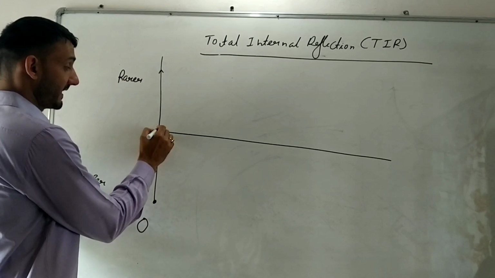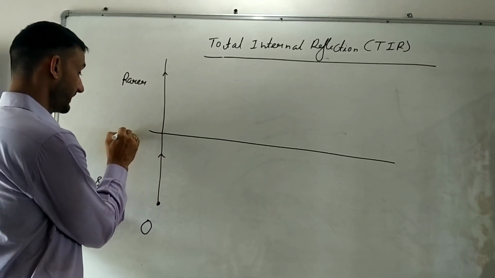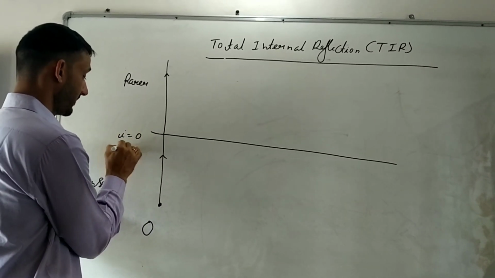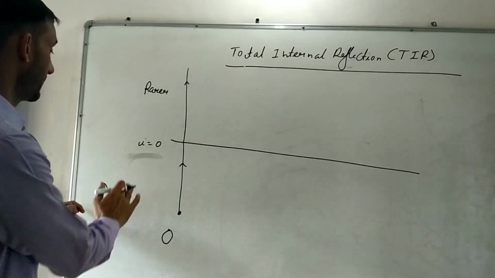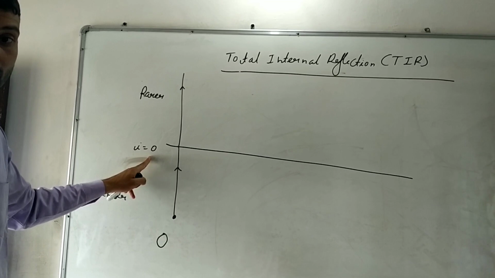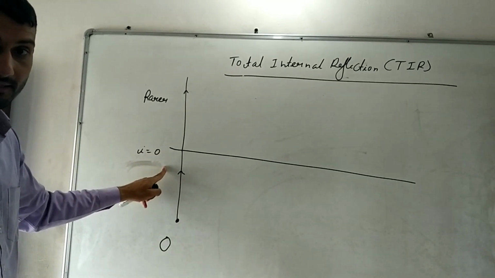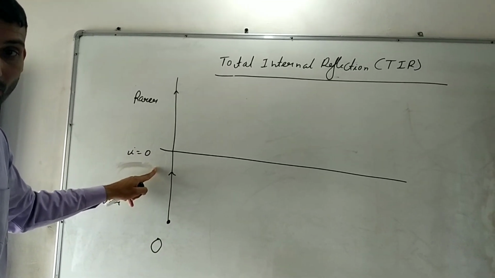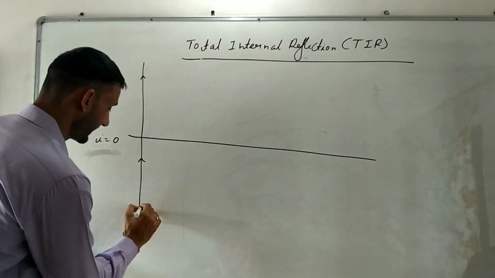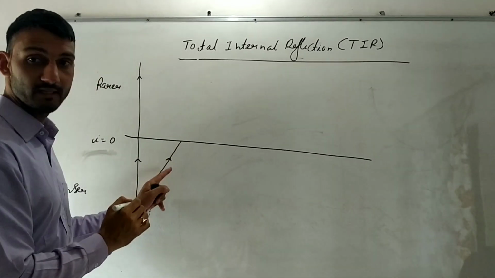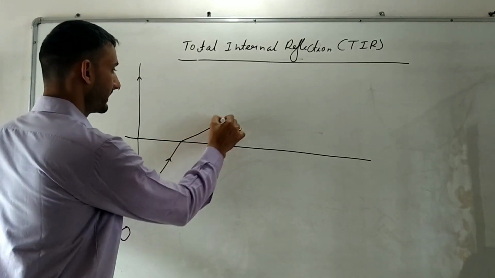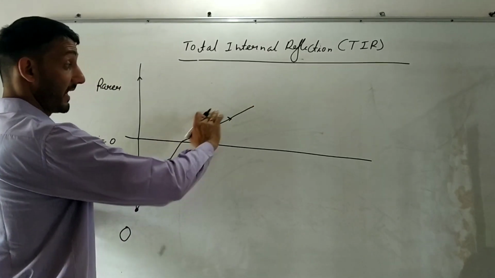Now what is the angle of incidence here? Angle of incidence here is 0, and angle of refraction is 0 as well. I am not concerned about the angle of refraction; I am concerned about the angle of incidence. So right now the angle of incidence is 0. Suppose I increase the angle of incidence. When I increase this angle of incidence, the light refracted like this and it went away from the normal.